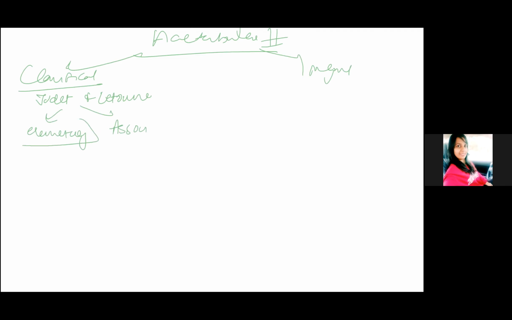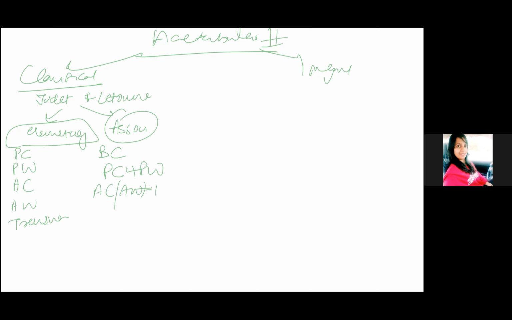In the elementary fracture, we have posterior column, posterior wall, then we have anterior column, anterior wall, then we have transverse fractures. In the associated fractures, you have both column fractures, you have posterior column plus posterior wall, you have anterior column or anterior wall plus posterior hemitransverse. Then you also have T-type fractures.